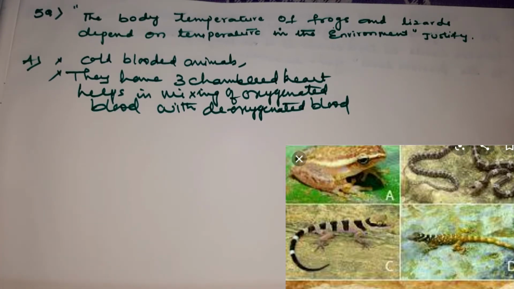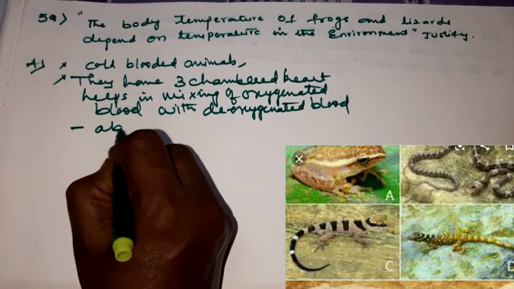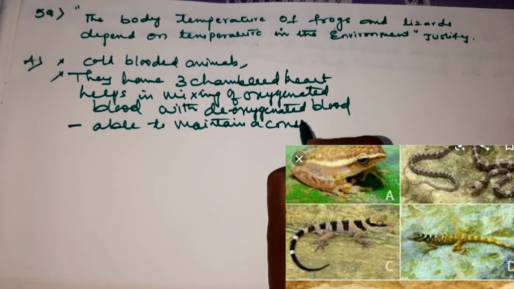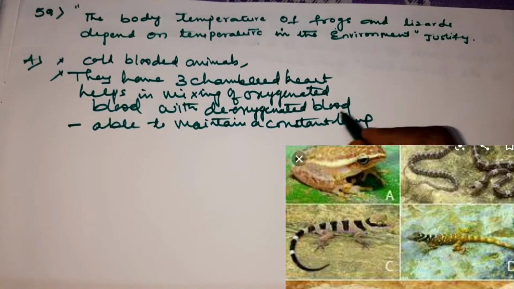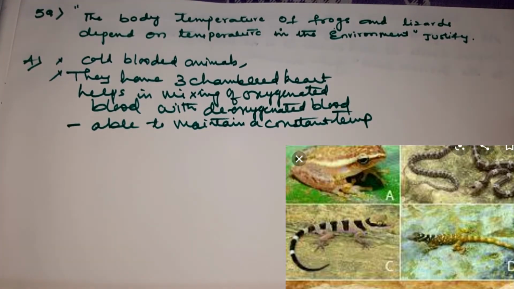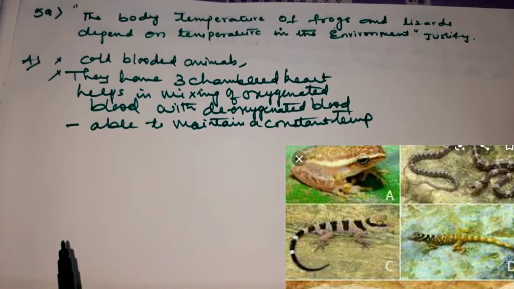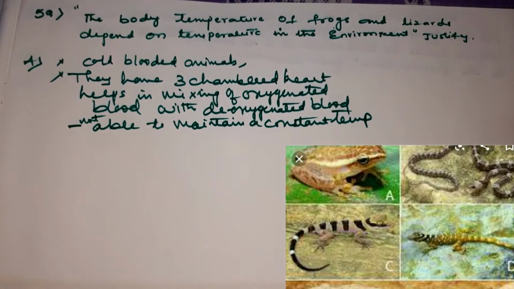This is the reason why frogs and lizards are not able to maintain a constant temperature and depend on the temperature in the environment. Clear, children? So this is the answer. You have to give reason. Cold-blooded animals is one reason. They have a three-chambered heart, and one more is they are not able to maintain a constant temperature and depend on the temperature in the environment for their survival.